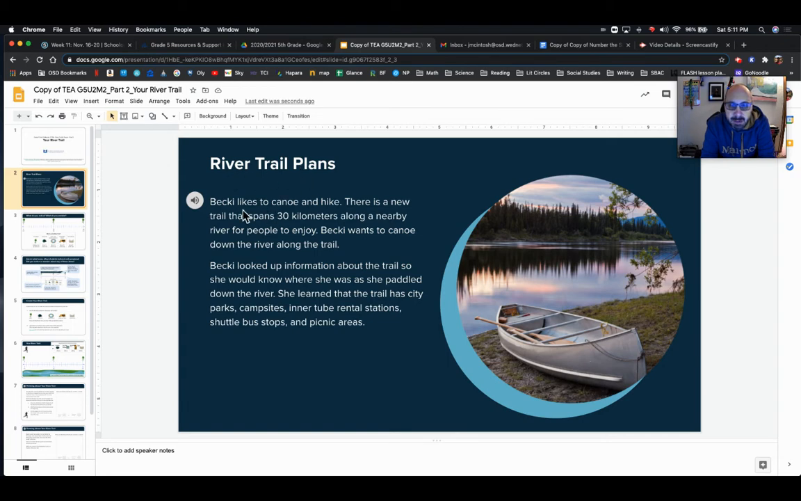River trail plans. Becky likes to canoe and hike. There is a new trail that spans 30 kilometers along a nearby river for people to enjoy. Becky wants to canoe down the river along the trail. Becky looked up information about the trail so she would know where she was as she paddled down the river. She learned that the trail has city parks, campsites, inner tube rental stations, shuttle bus stops, and picnic areas. Sounds pretty cool, doesn't it?